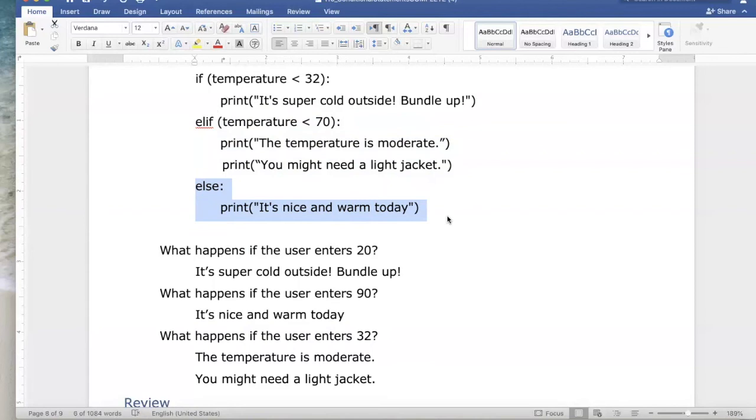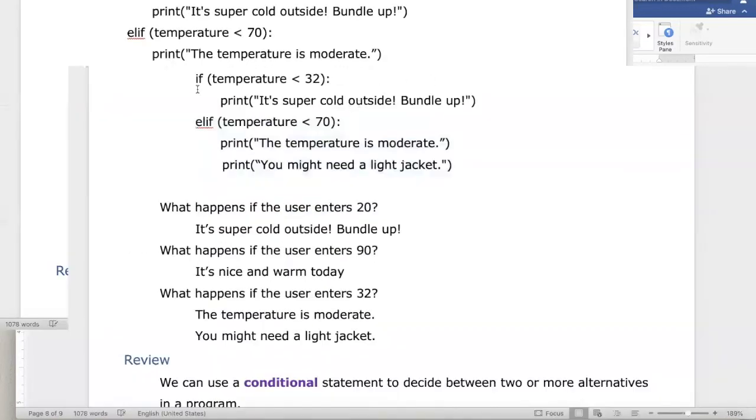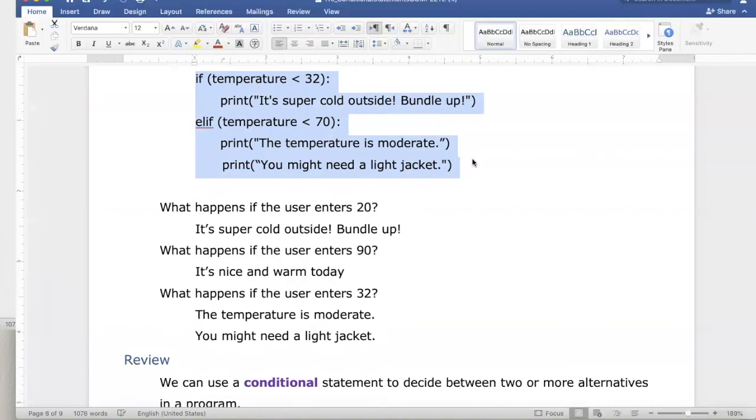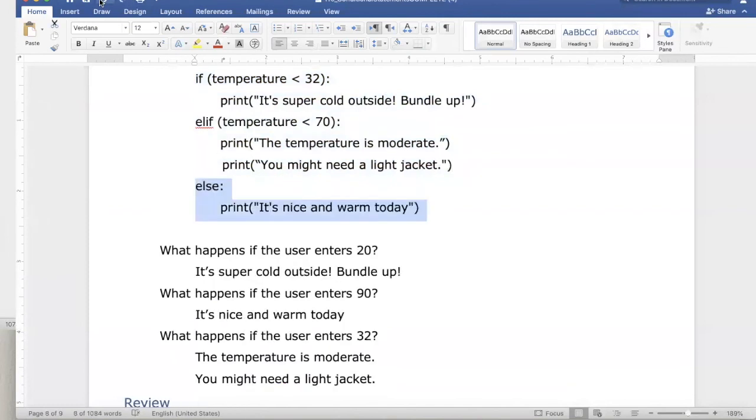So we could have a program that, for example, just printed a message if the temperature was less than 32 and if the temperature was less than 70, and didn't have an option where it printed anything at all if the temperature was 70 or above. So you can build lots of different kinds of statements with the multi-way branch.